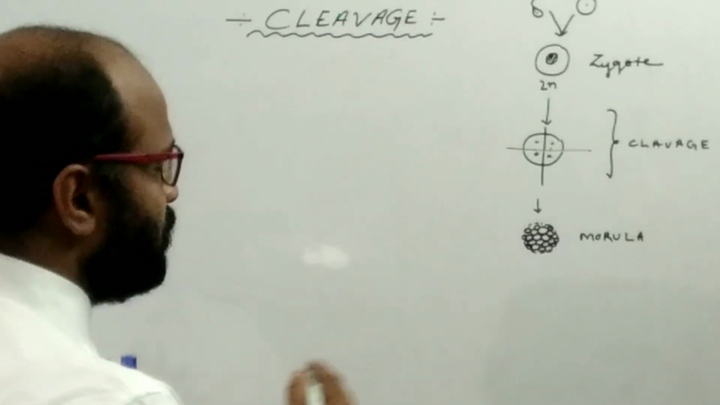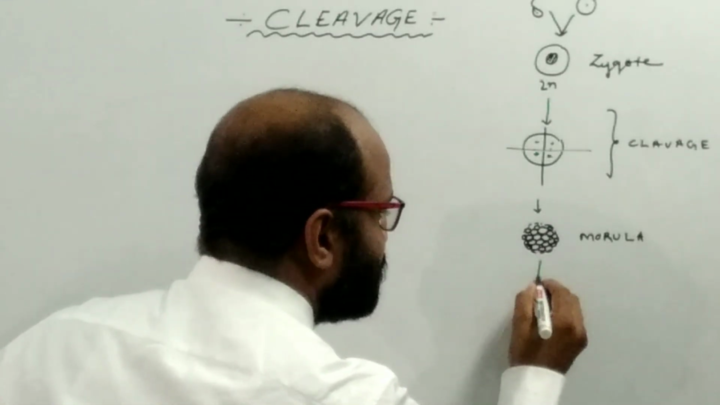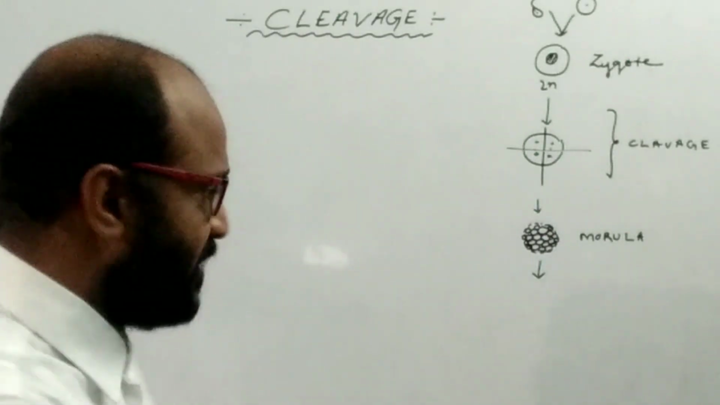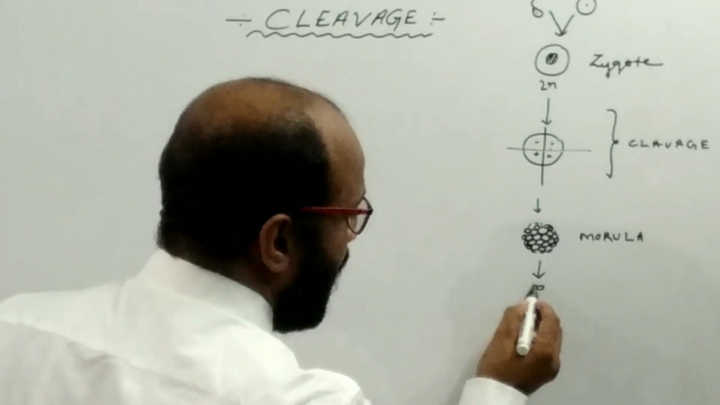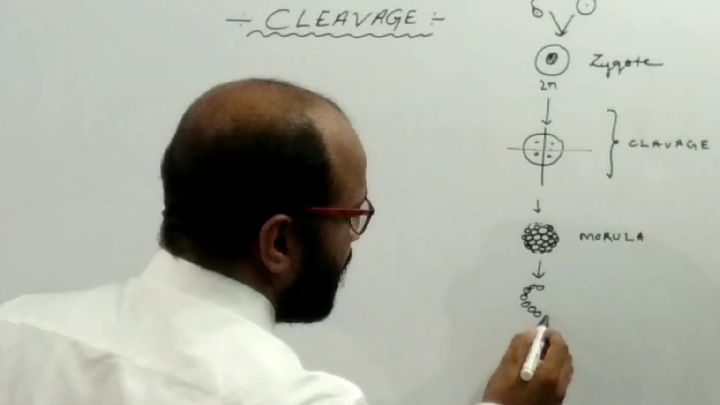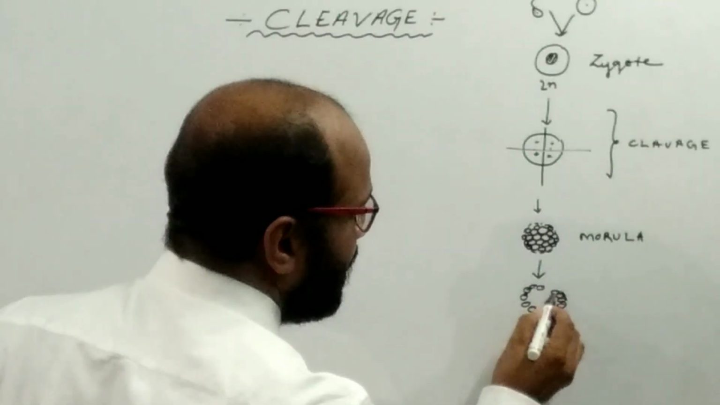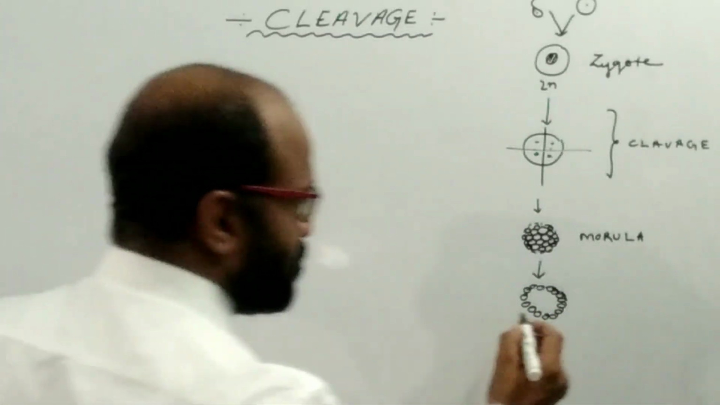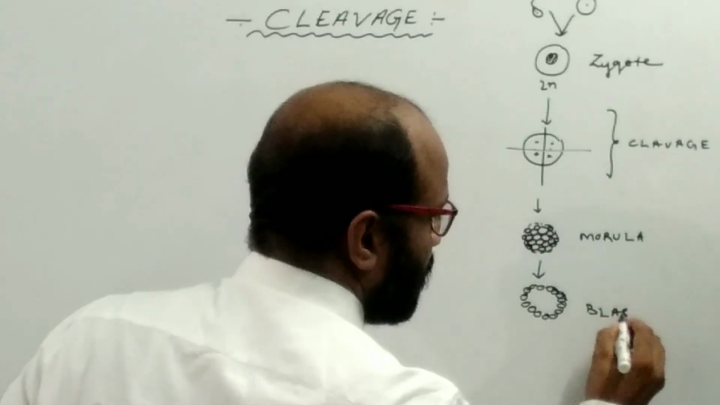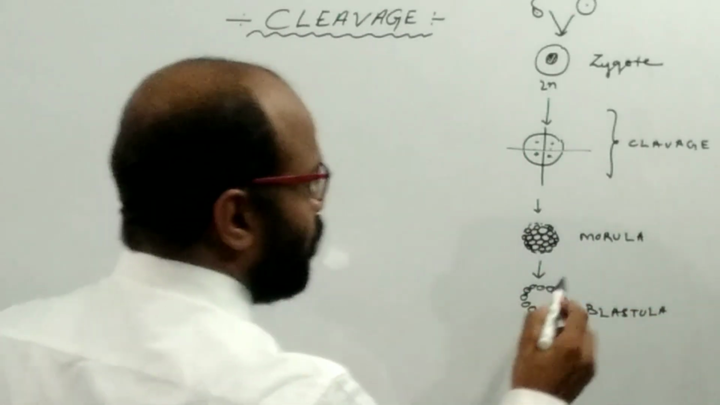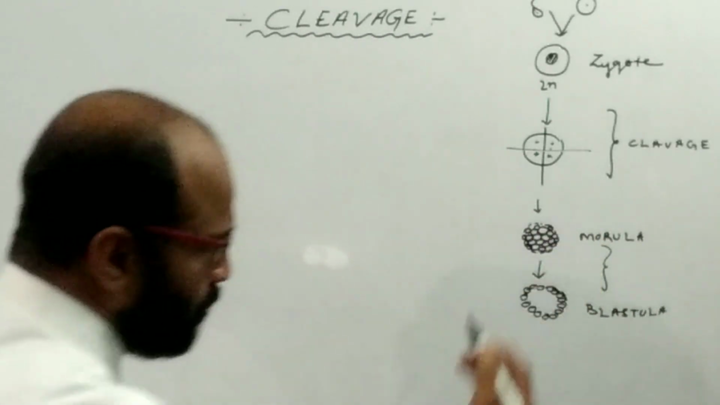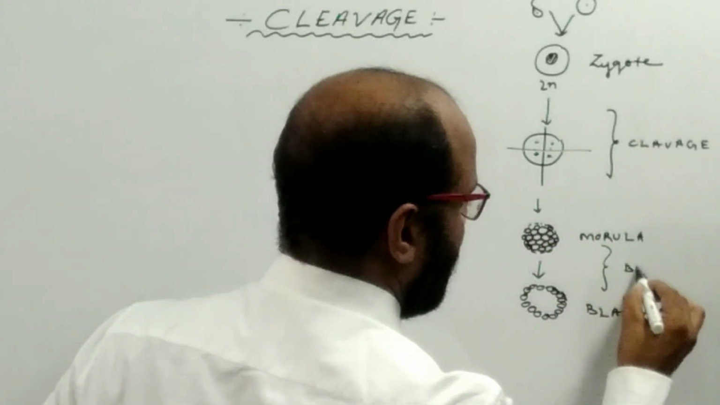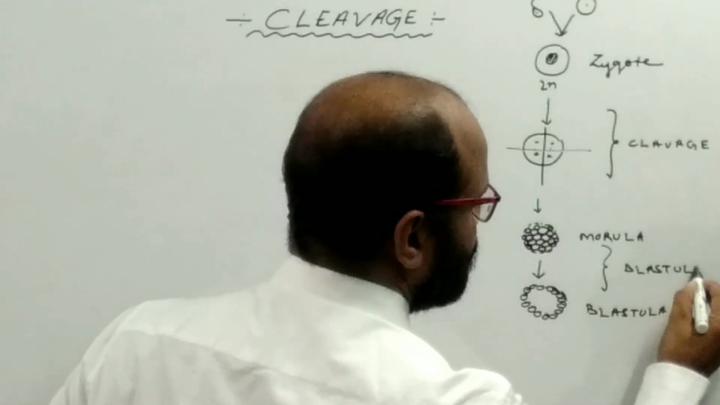After the formation of the morula, what happens next? The arrangement of daughter cells takes place, and at the center, a central cavity is formed. Now this structure is known as the blastula, and the process by which the morula converts into the blastula is known as blastulation.